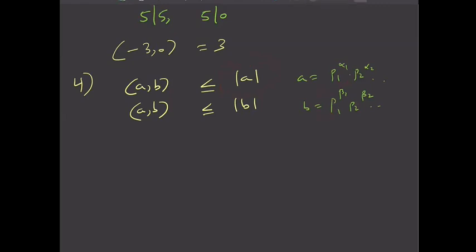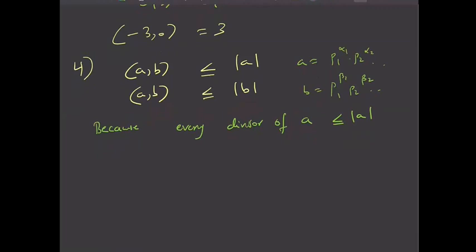Because GCD is nothing but the common divisor of A and B, and any divisor of A and B is always less than A. You can't have a divisor of A which is more than A, because every divisor of A is less than or equal to mod A. So if the divisor itself is less than mod A, then the common divisor will definitely be less, because it is common in A and B. So it will definitely be less than mod A, and also less than mod B. Yes.